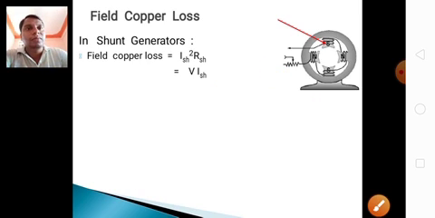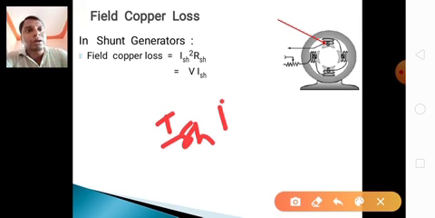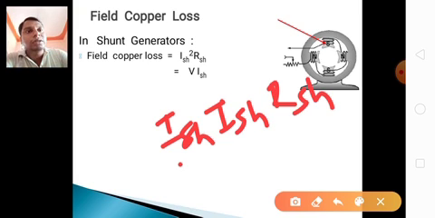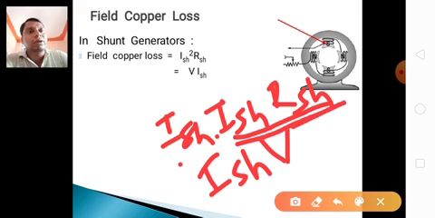Field copper loss is Ish square Rsh. Ish into Rsh is the voltage, so the formula can be written again as Ish into Ish into Rsh, that is V into Ish. Here V into I into R means voltage.